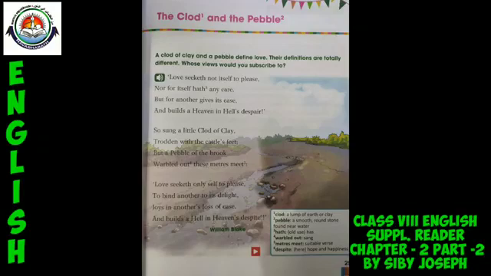So in that way we can undoubtedly say that even the diction used by the poet remains loyal to the theme of the poem.